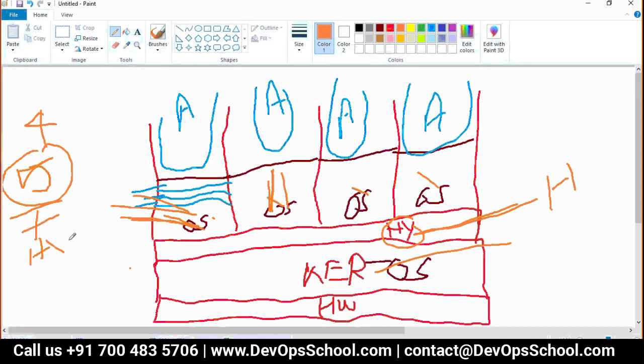So can we convert this hypervisor to lightweight? That's the question. And can we get rid of this operating system? Think about it. Is there any possibility that I can run 4 applications with 1 operating system?